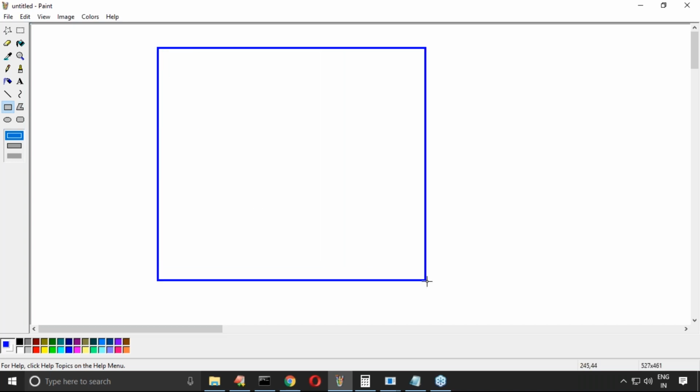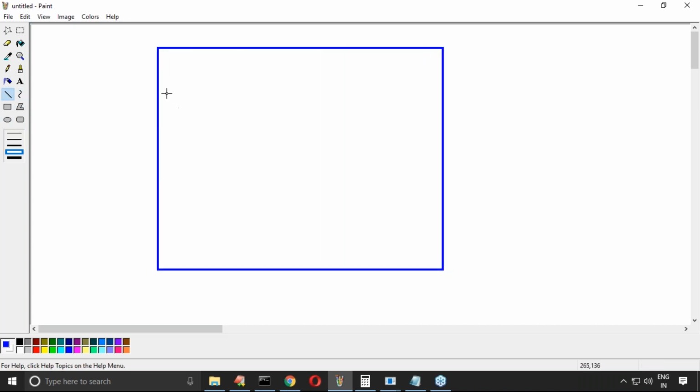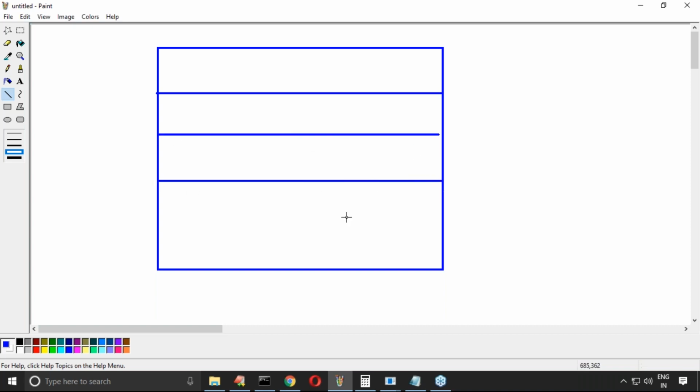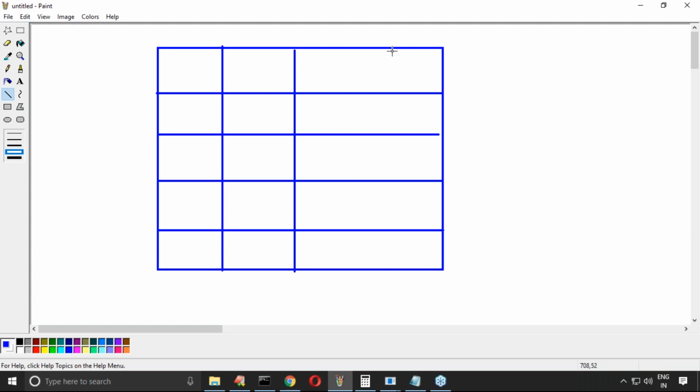Suppose assume this is the table I have, with first row, second row, third row, and fourth row.